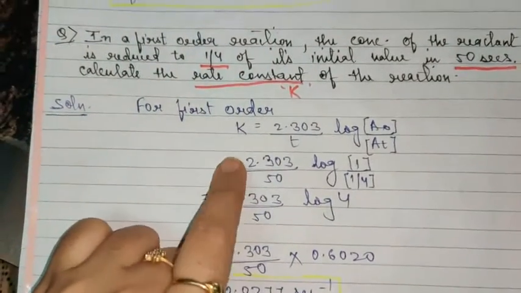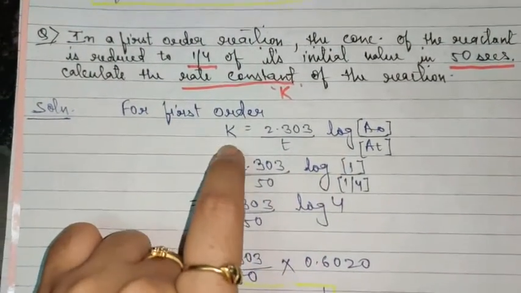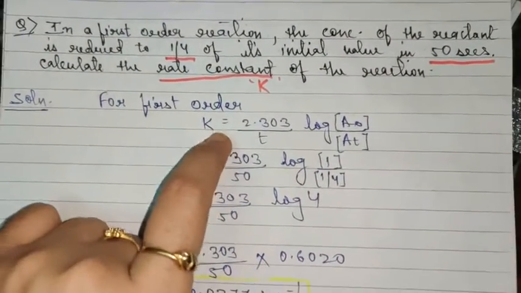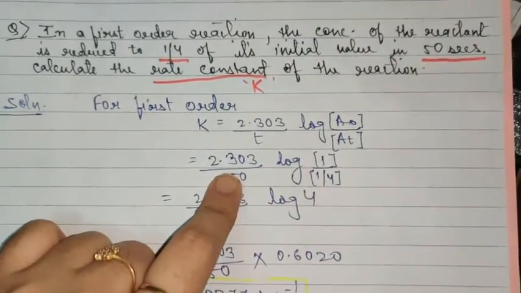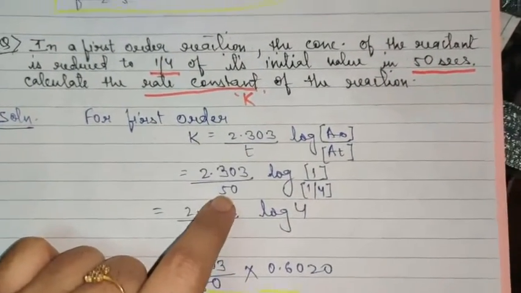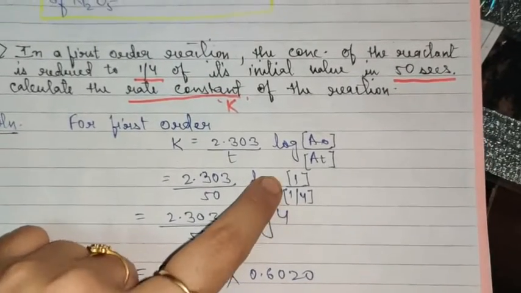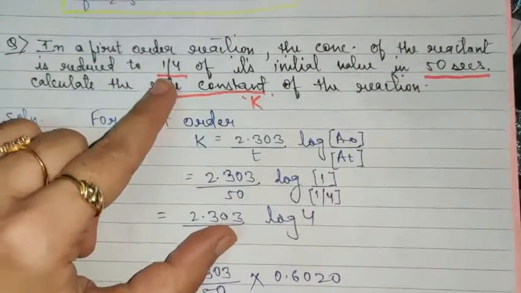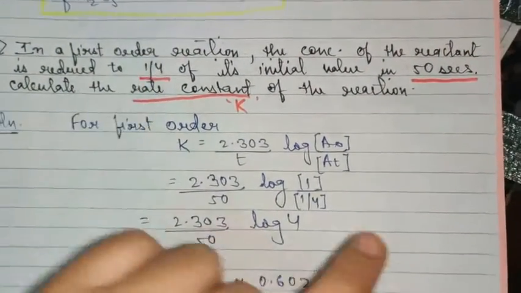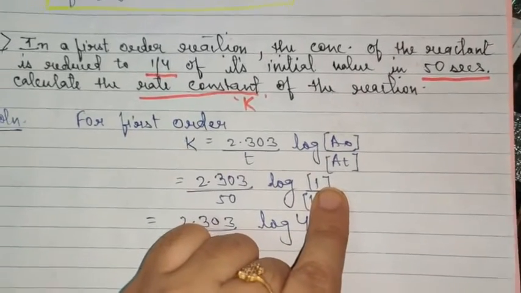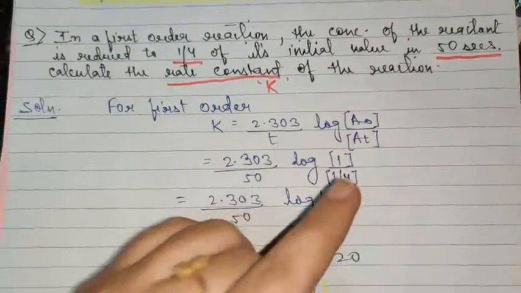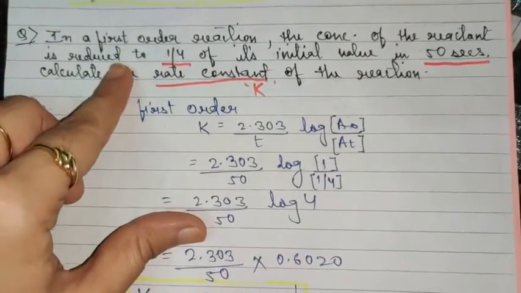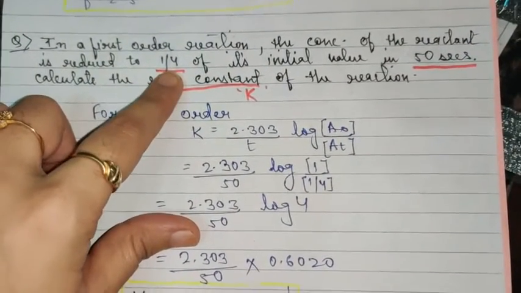From this equation you need to find out the value of K. Now substituting the given values in this equation, the time is 50 seconds according to the question, and for the initial concentration, since it is mentioned in fractional form, you can take initial as 1 because the maximum fraction is 1, and it is reduced to, that means the final or leftover is 1/4.